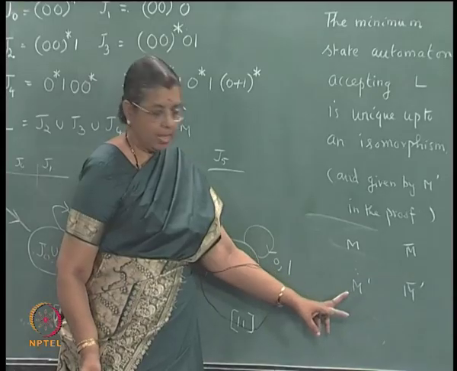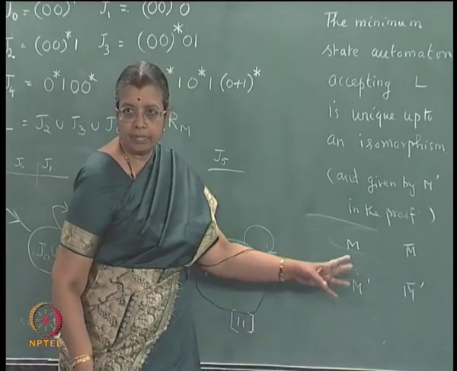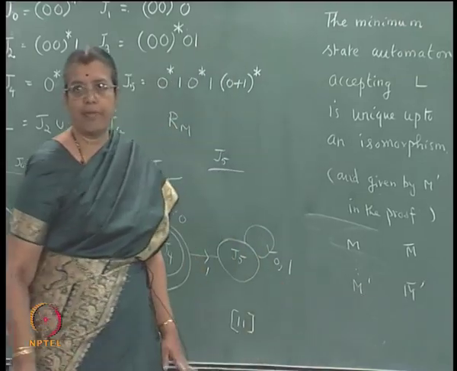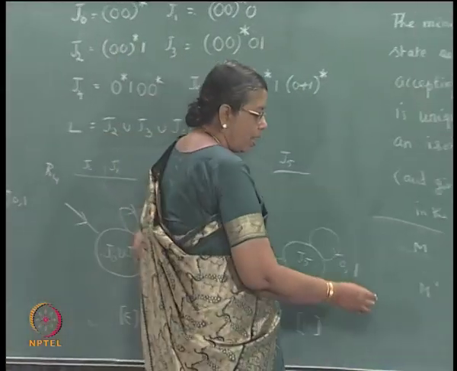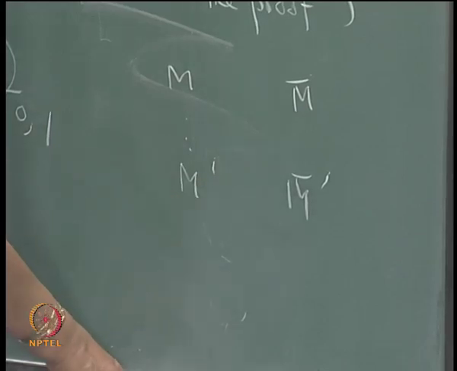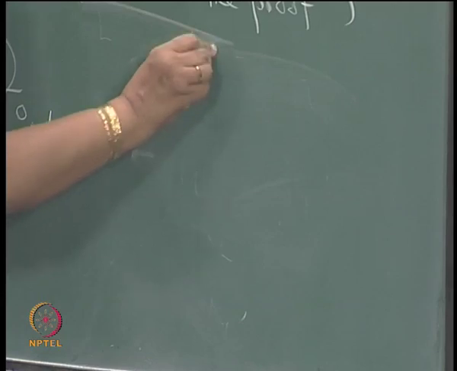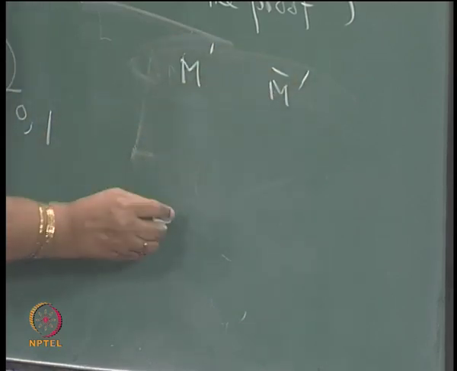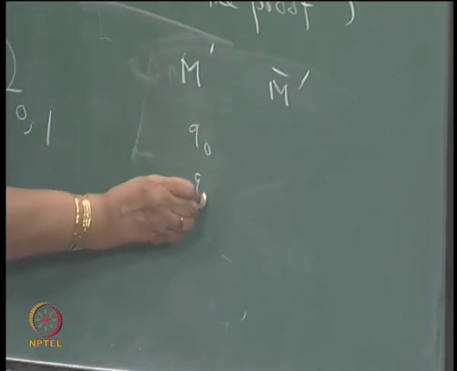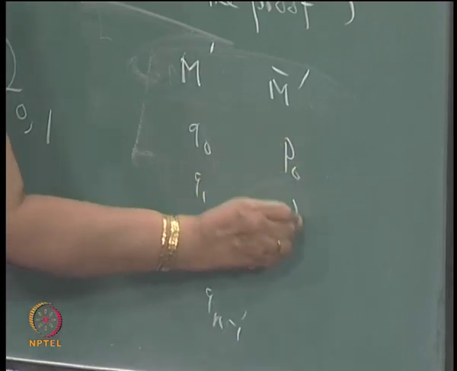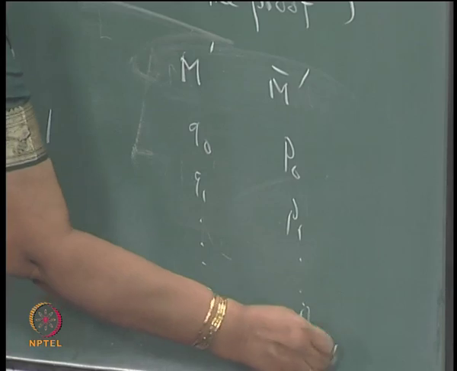So, actually they will have the same number of states, which is equal to the number of equivalence classes of RL. Now, you can identify each one of them. I have two automata, M' and M bar'. This has q0, q1, ... qn-1, say, and this has p0, p1, ... pn-1.